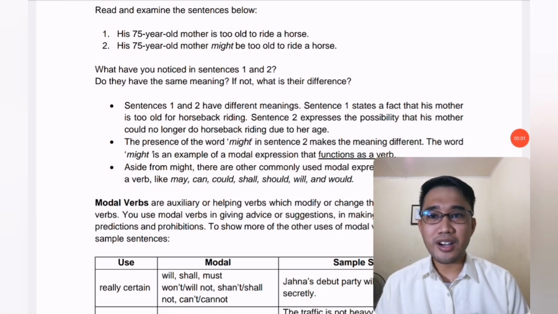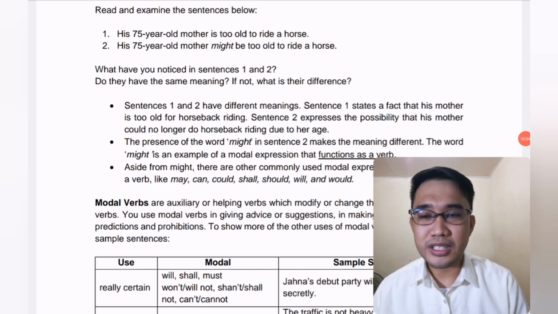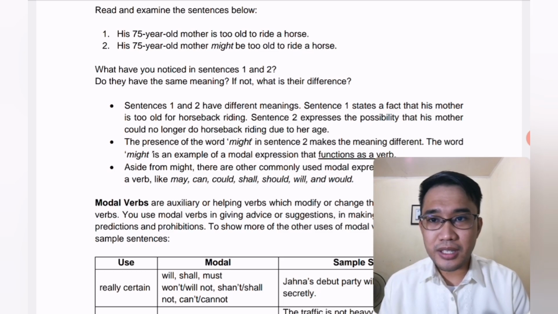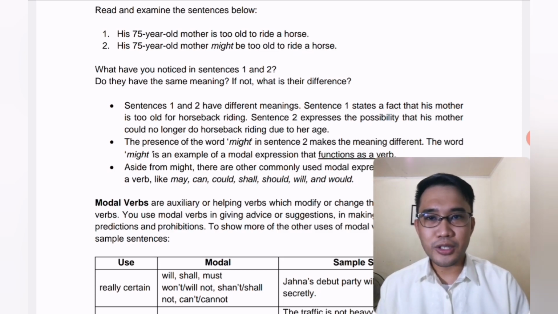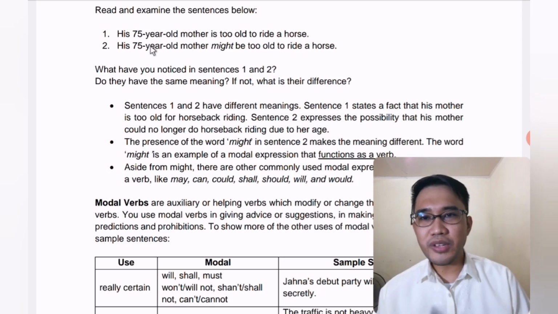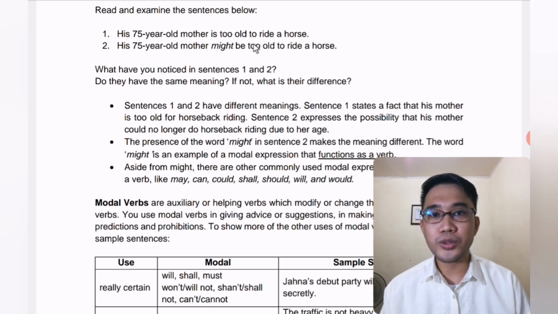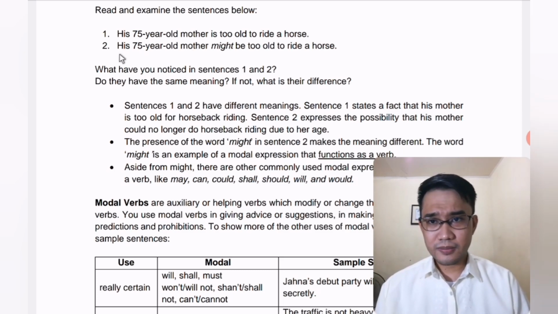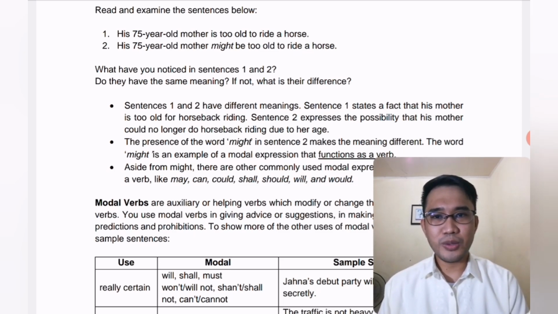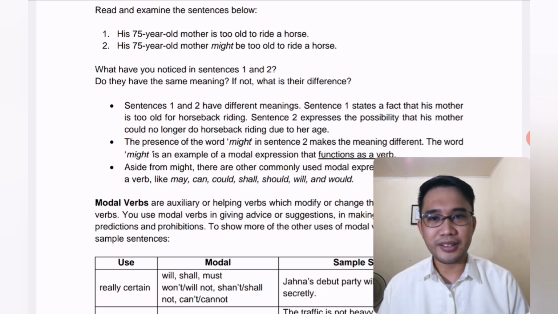So guys, we are now in page 5 of our module, and let us examine what modal verbs are using these sentences. The first sentence, his 75-year-old mother is too old to ride a horse. The second sentence, his 75-year-old mother might be too old to ride a horse. Now, what have you noticed with these two sentences? Are they similar or different?